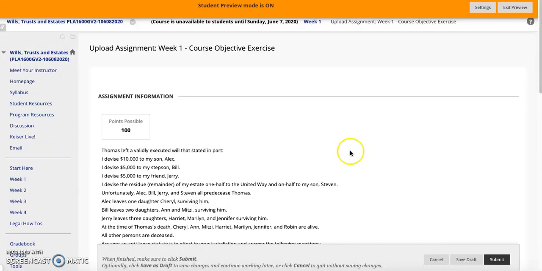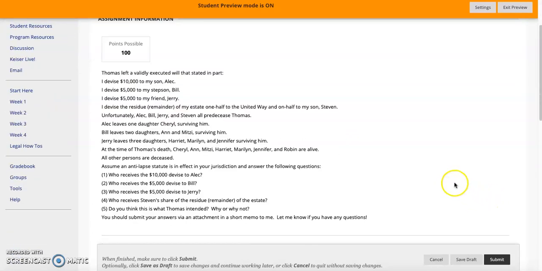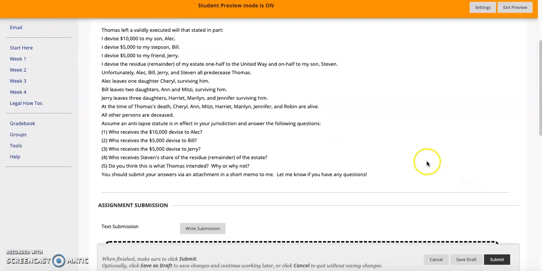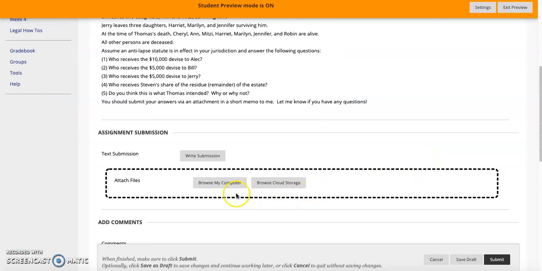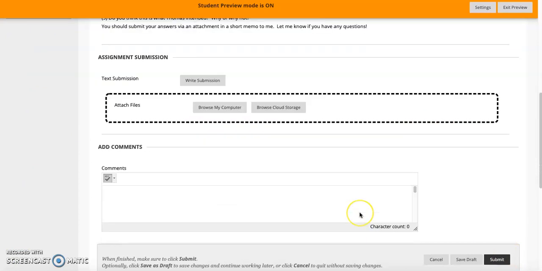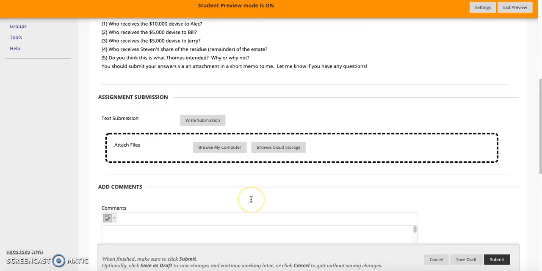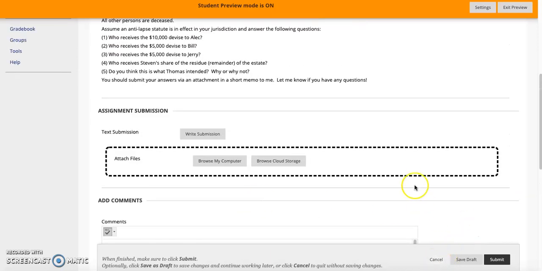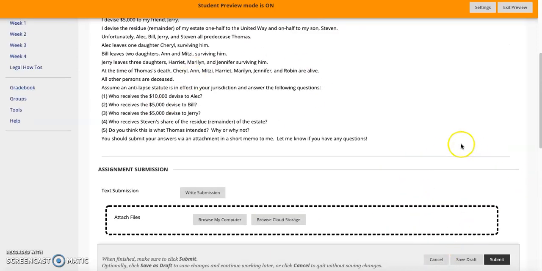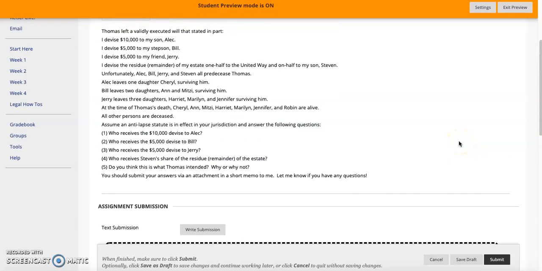So you could just do a little memo header, and you could do it in a Word document, which is what I suggest, and then you just attach your file, browse your computer, attach your file, and hit submit. And that's basically it. Don't worry, I'll go over all of this with you, but it's basically about a will and kind of how it works.